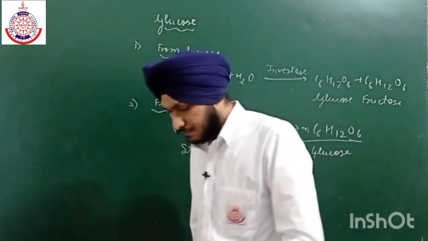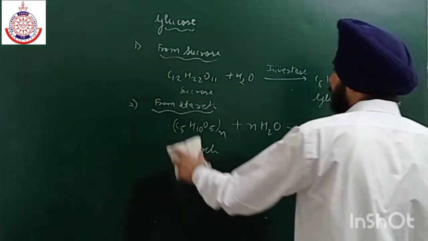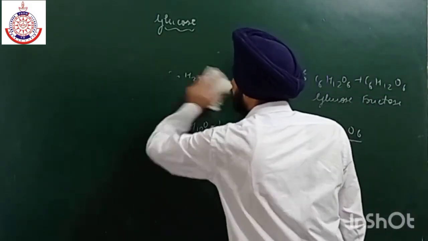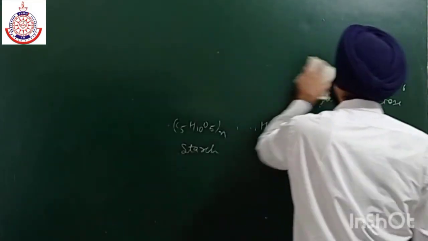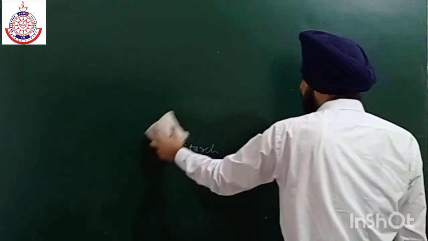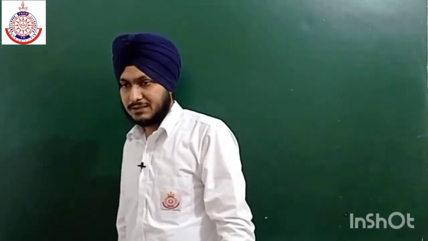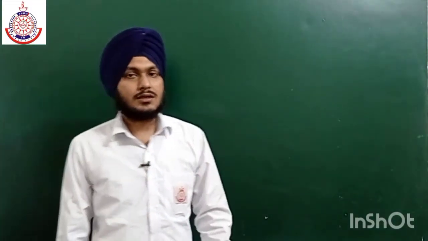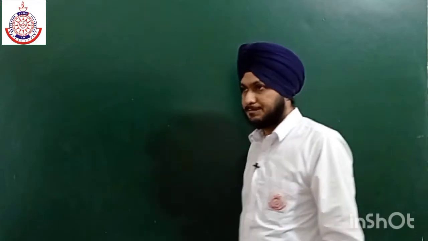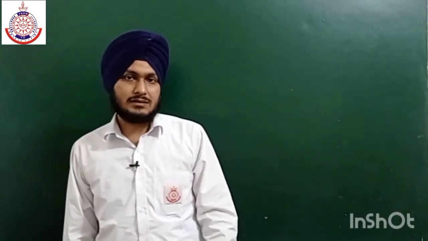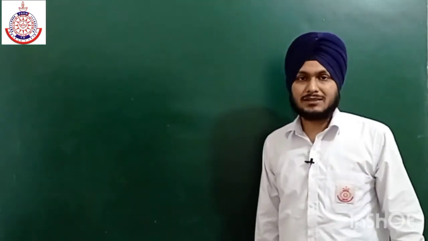Now how can we predict the structure of glucose? A large number of attempts were made by scientists. A lot of experiments were done on glucose in order to predict its structure, to check which functional group is present and how many carbon atoms there are. From the molecular formula it was easily predicted that the number of carbon atoms is 6, but the arrangement was not predicted at that time.